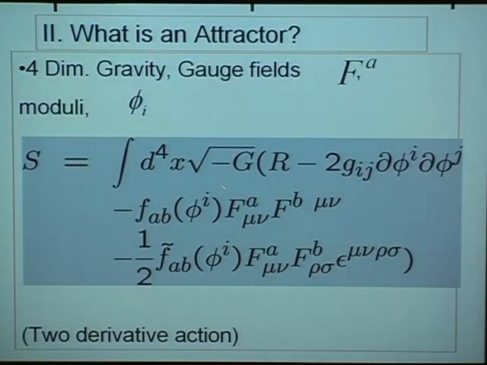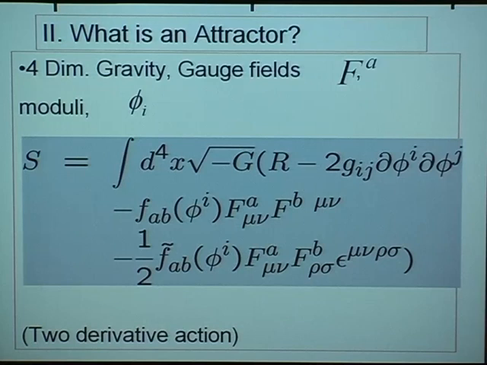Okay, let's start now in general terms in 4 dimensions in a theory which has gravity, gauge fields, and some moduli. Most of this talk will deal with just the 2-derivative theory. And here is the action then. There's the Einstein-Hilbert term, kinetic energy terms for moduli, and terms involving the gauge fields. You see that there's no potential term for the moduli.